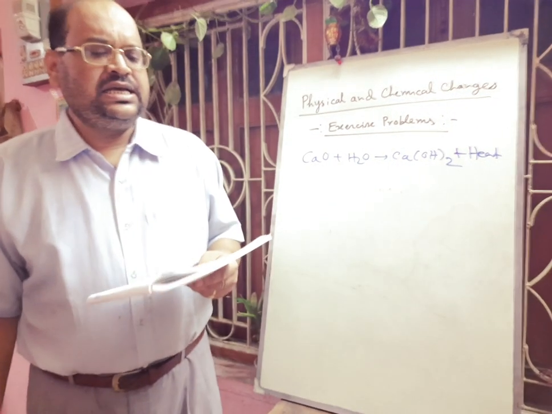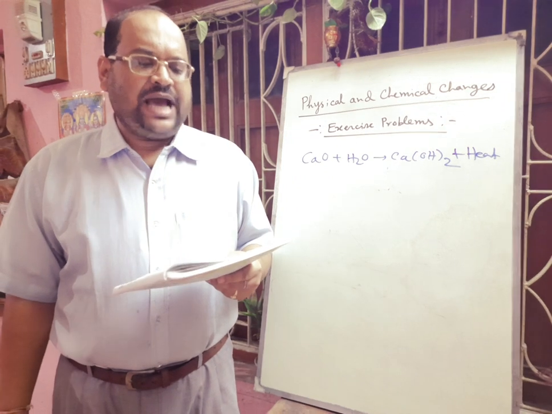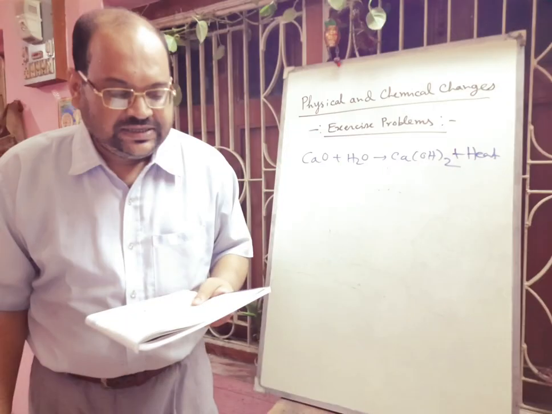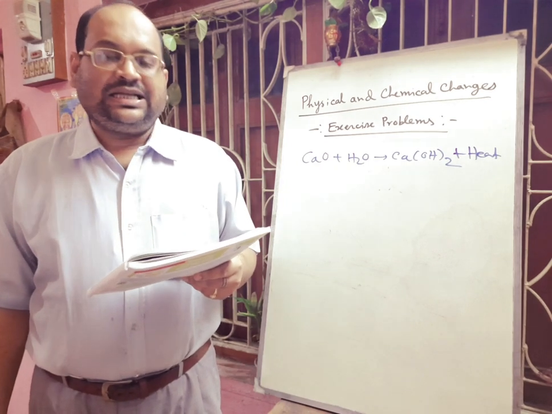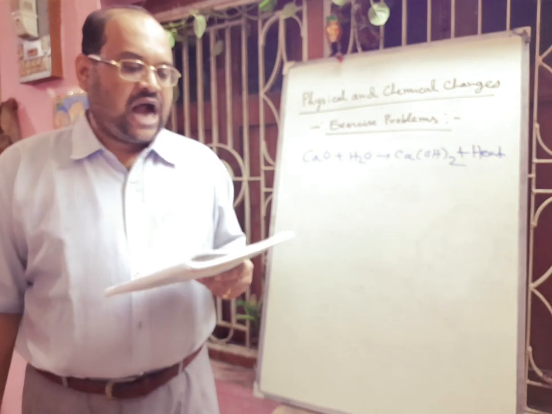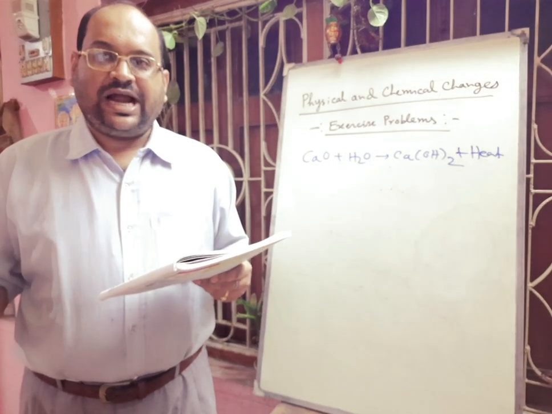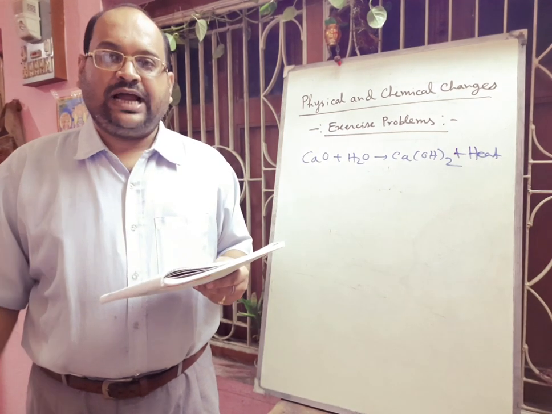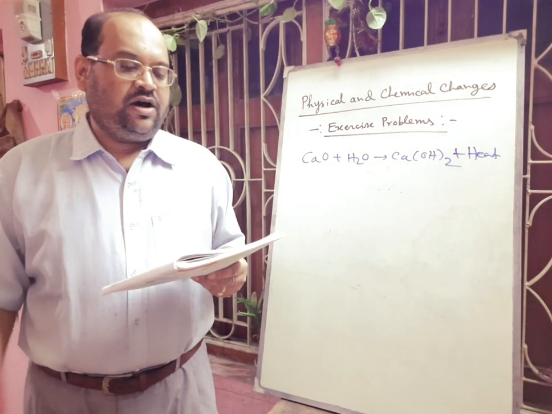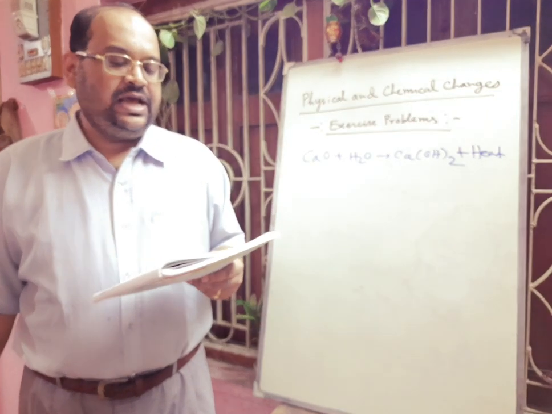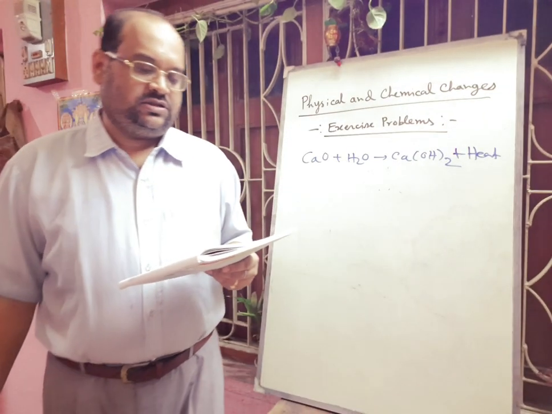Next is question number 3, match the following. Evaporation of water, so here you have to write this is a physical change. Milk turning sour, so definitely it is a chemical change. Earthquake. So here you have to write this is non-periodic change. Next, changes of season. Here you have to write this is periodic change. Glowing of bulb, you can tell that reversible change. So matching completed. Next one is true and false.